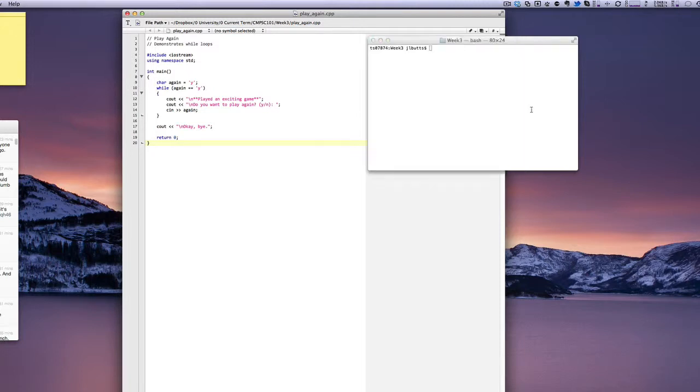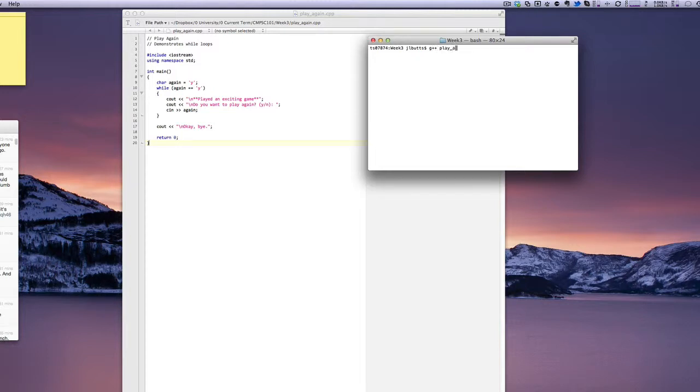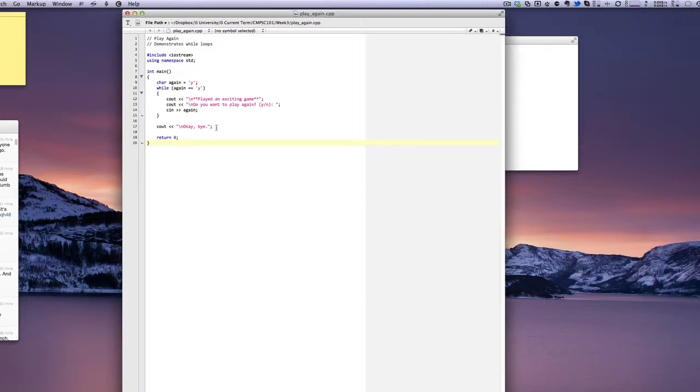Okay, with that done, let's go ahead and compile it and see what happens. It says, do you want to play again? I'll say yes, I'll say yes, now I'll say no. Only when I say no does it actually stop running the program. And that's because that's the way my loop is designed.